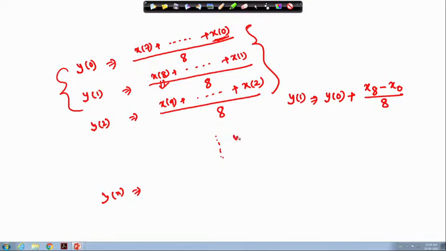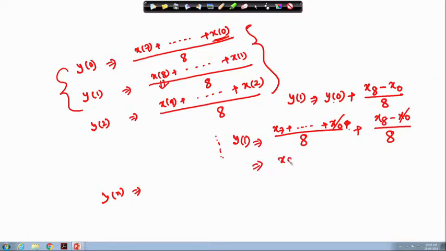Because y 0 is nothing but x 7 to x 0 divided by 8. Now x 0 will be cut, so it will become x 8 up to x 1 divided by 8.